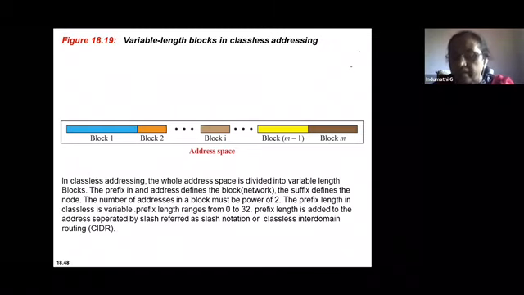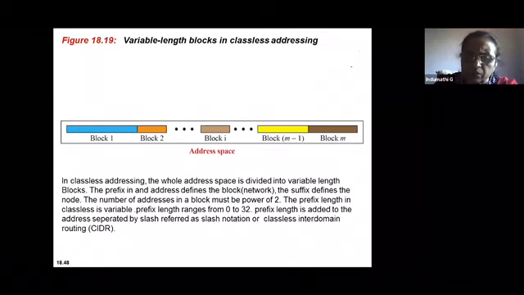This is the advantage of going for classless addressing, wherein depending on the requirement of the user, either a small block, or a medium size block, or a larger block can be given. The advantage is that there is no wastage of addresses. The address depletion problem can be overcome by replacing classful addressing with classless addressing.